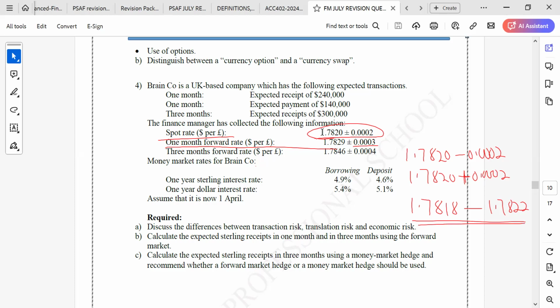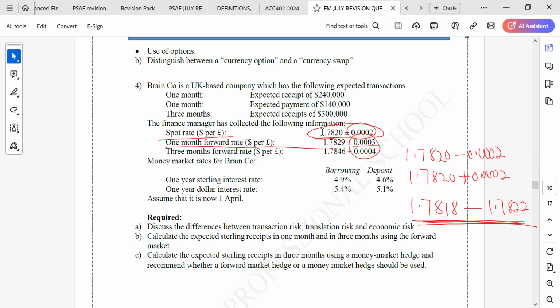If they are giving you the plus or minus over here, it's just that they are giving you two rates. The first rate, which is the lowest rate, will be 1.7820 minus the 0.0002, and then your highest rate will be the 1.7820 plus that.